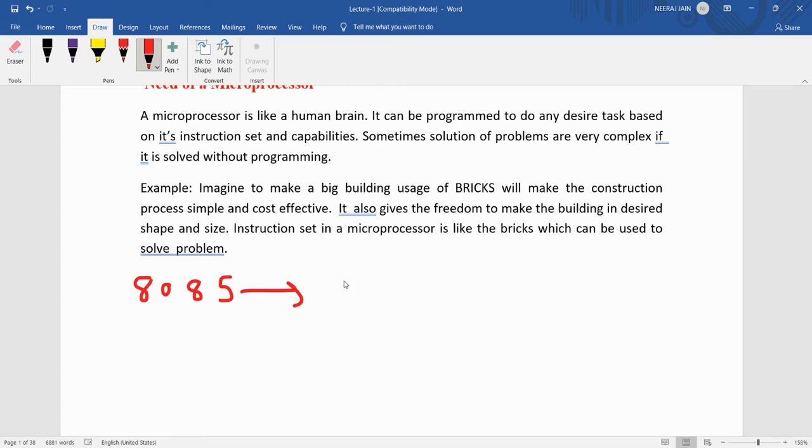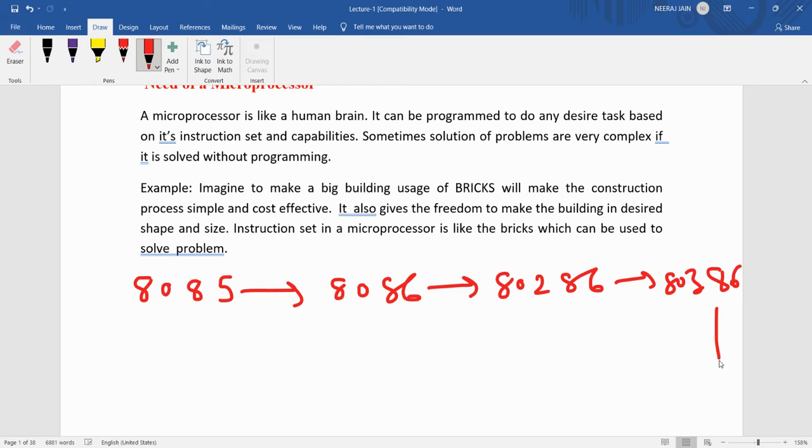Initially 8085, after that 8086, after that the development of the 80286, after that 80386, 80486, 586.